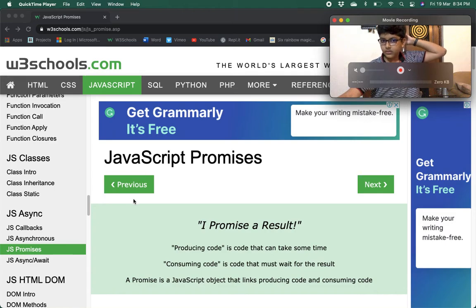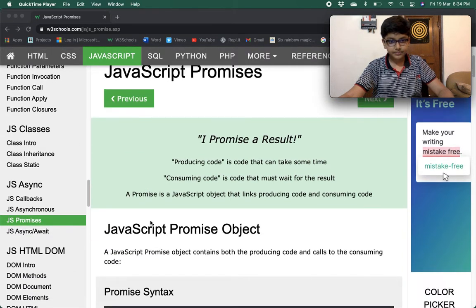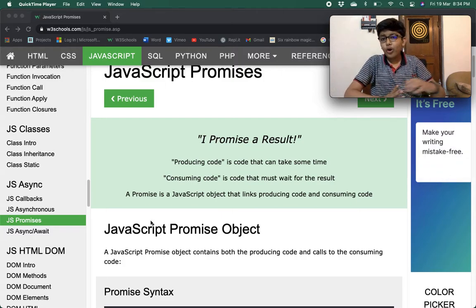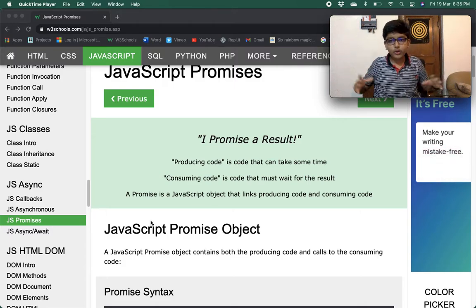Okay. So JavaScript promises. I promise a result. Producing code is code that can take some time. If you don't know, there are two types of code in a promise. One is producing code and one is consuming code.